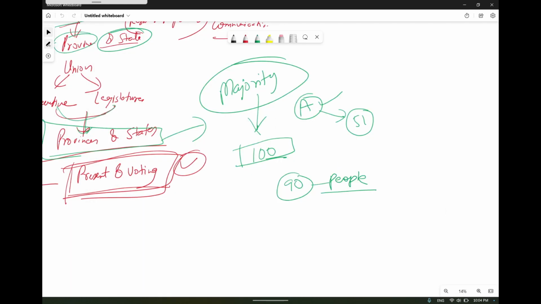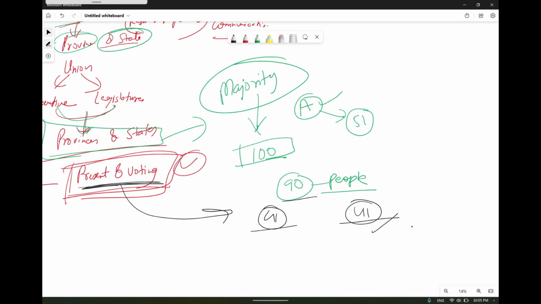Yeah, so the majority which is required is 51, but the people who came for voting are 90 only. Now the majority will shift to 41. Why? Because, as I have mentioned, the majority will be declared as the final result, and that will be calculated based on the people who are present and voting. The actual people present on the voting day were 90, so the majority shifted to 41. Now on that basis the result will be declared.